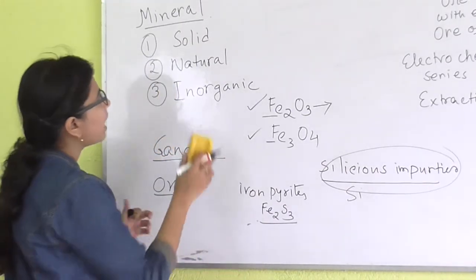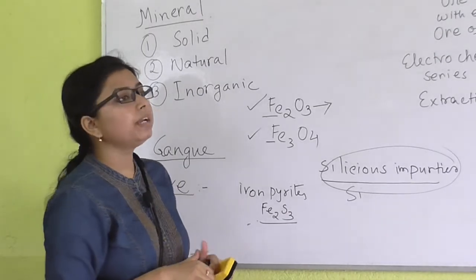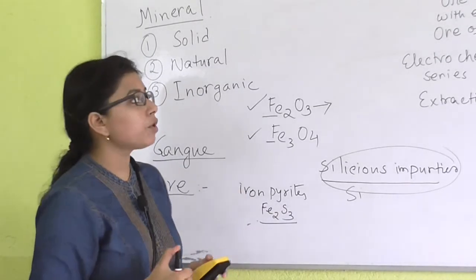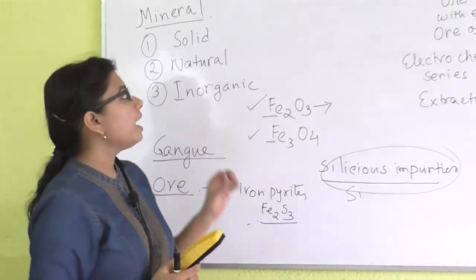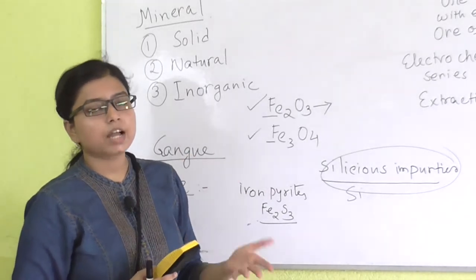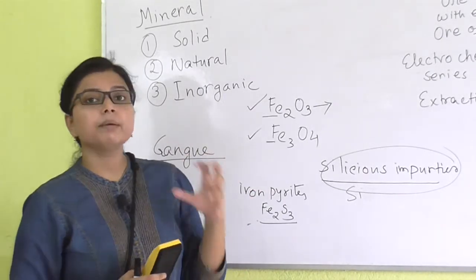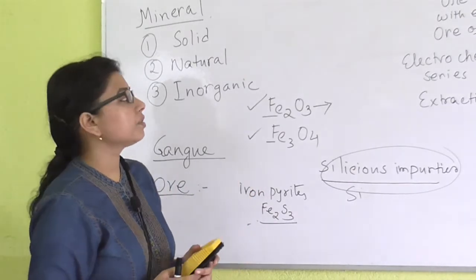So I am repeating again, mineral means the compound which we take out by the mining process and which is solid, absolutely natural and inorganic compound present in our earth's crust, and definitely which contains the metal, which is the main target in this chapter actually.